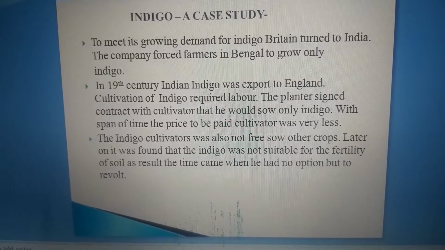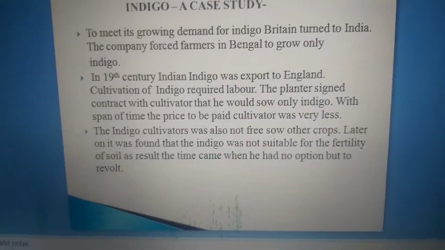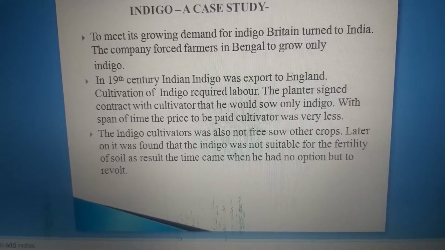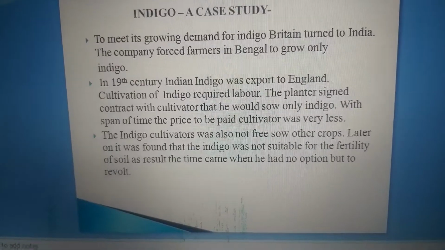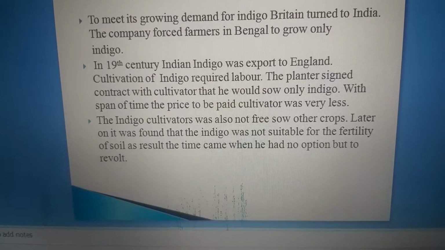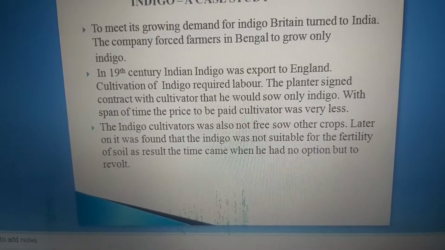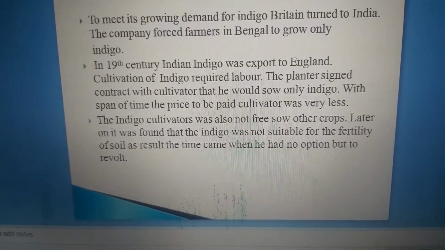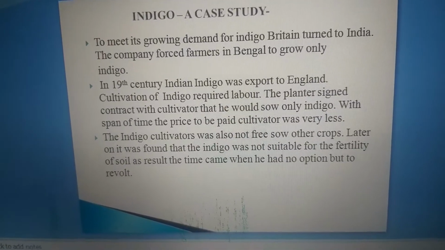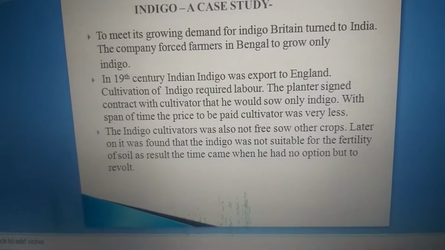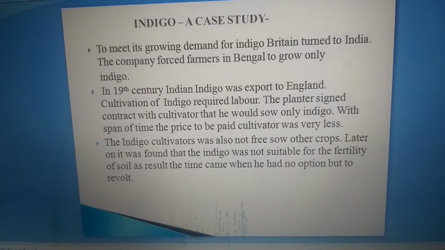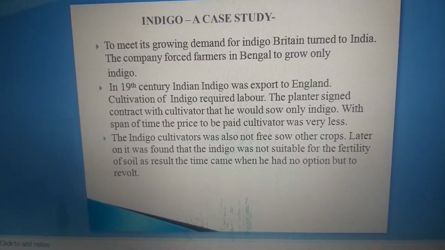On land where indigo was once grown, the land turned barren. The second impact was that there was an acute shortage of food supply, or food crops.